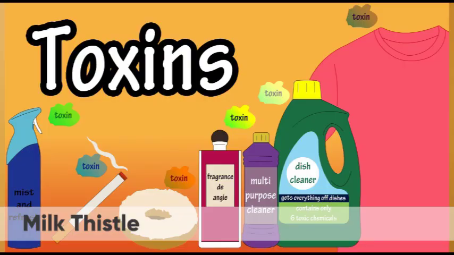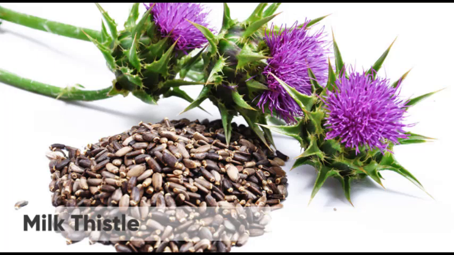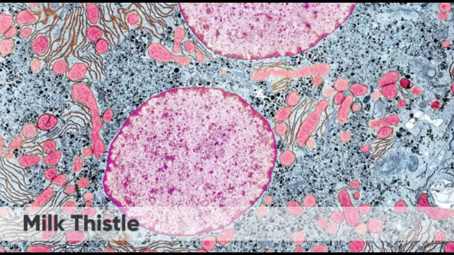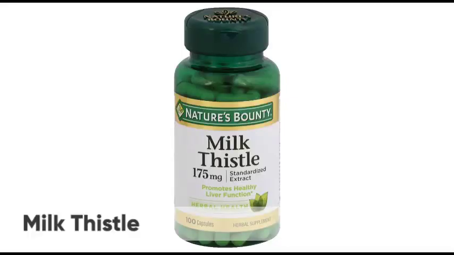Now in the next section I'll be telling you which are the beneficial herbs for fatty liver. The first is milk thistle. Milk thistle is called the king of all herbs. It is a detoxifying agent for the liver. It helps in flushing out toxins from the liver, especially heavy metals, environmental pollutants, alcohol, etc. The active ingredient of milk thistle is silymarin, which helps in protecting the liver cells and also helps in regenerating new liver cells. Milk thistle can be taken as a supplement or as a detox cleansing tea.